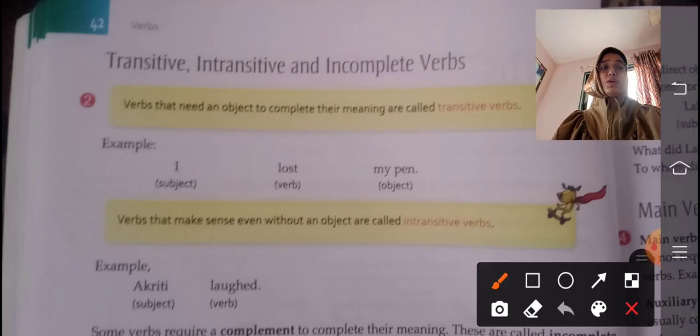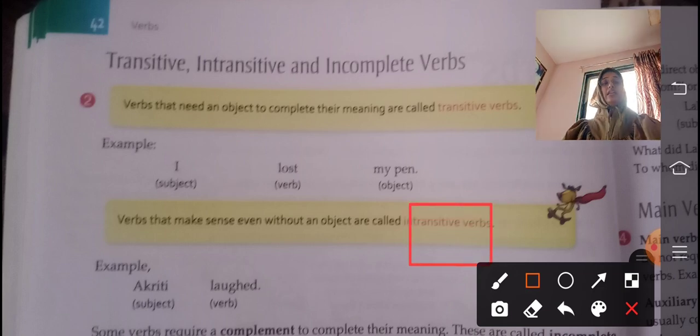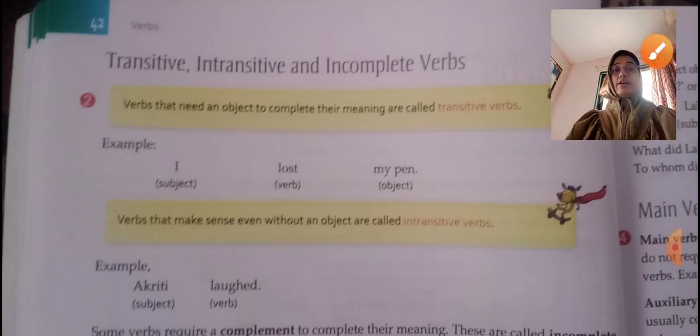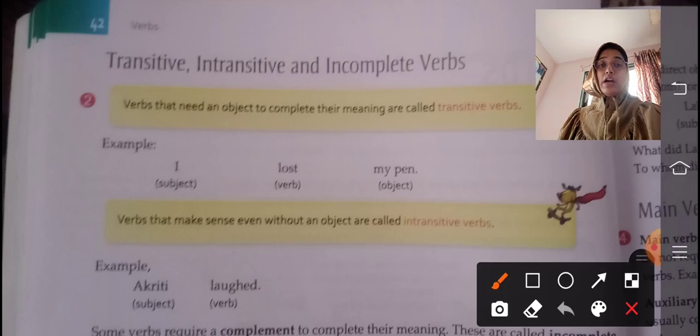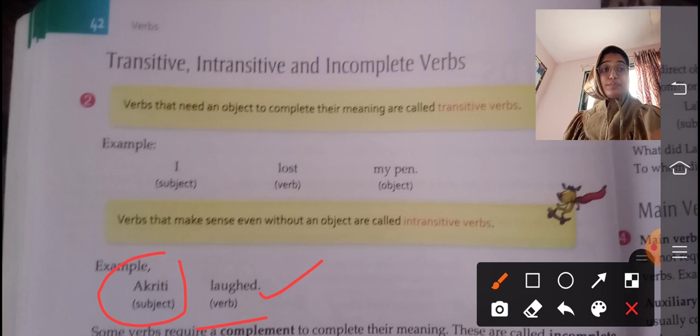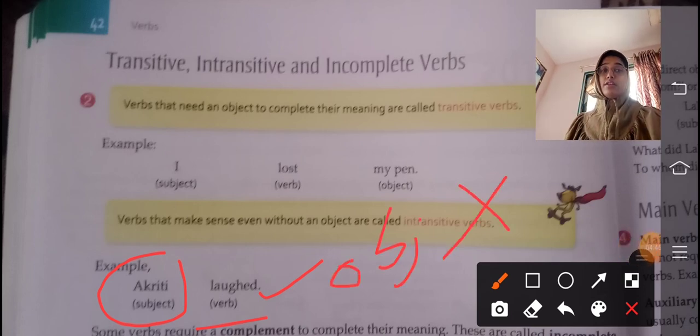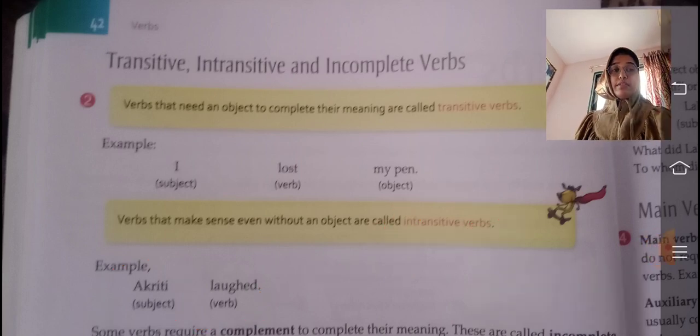Verbs that make sense even without an object are called intransitive verbs. Now we'll discuss what are intransitive verbs. Here you can see this is intransitive verbs, correct? Verbs that make sense even without an object. The example given is, Akriti laughed. Laughed is a verb. We do not have an object here. So when the object is not required, there is no need for the object, then it is called an intransitive verb. Clear?